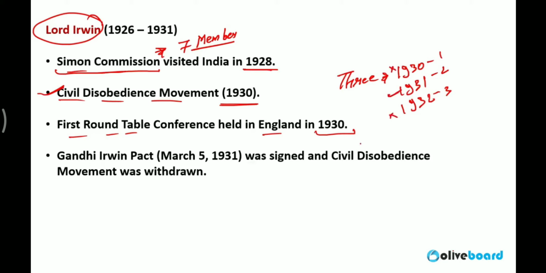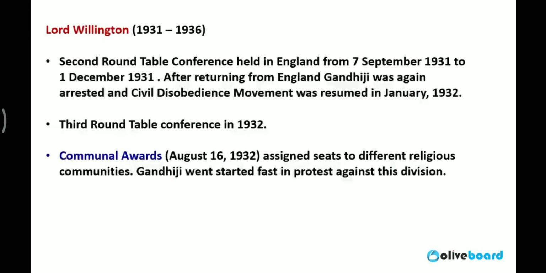Gandhiji represented the Indian National Congress in the second round table conference. The Gandhi-Irwin Pact was signed on 5th of March 1931. After that, the civil disobedience movement was withdrawn by Gandhiji. The second round table conference was held from 7 September 1931 to 1st of December 1931. Gandhiji returned from England after attending the second round table conference, which was also a completely unsuccessful attempt by the Britishers.